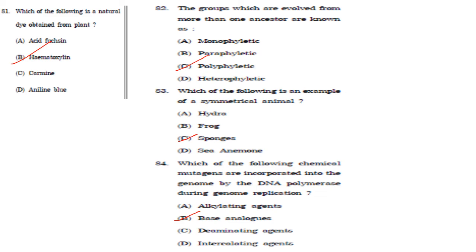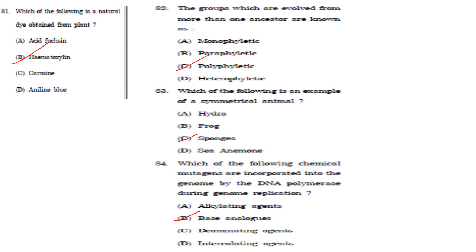Then next one. Which of the following is a natural dye obtained from plant? So it is hematoxylin. Answer is option B. Then next one. The groups which have evolved from more than one ancestor are known as polyphyletic groups. Answer is option C. Then which of the following is an example of a symmetrical animal?